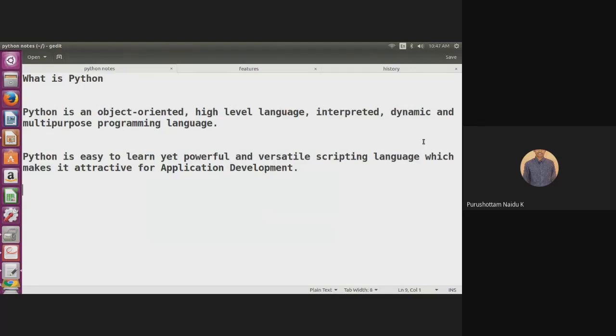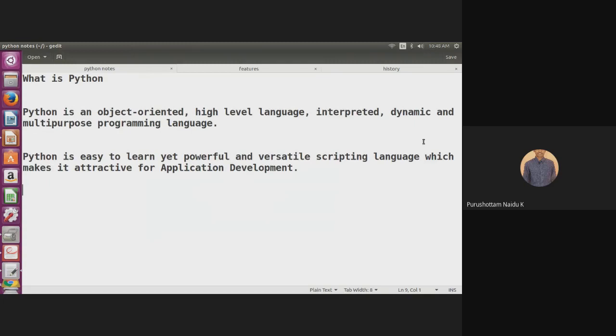Good morning to everyone. In this lecture, I am discussing what is Python, Python features, and history of Python. Let us see what is Python. Why Python is more popular: it has a huge number of additional features compared to other programming languages. Let's see the definition of Python.